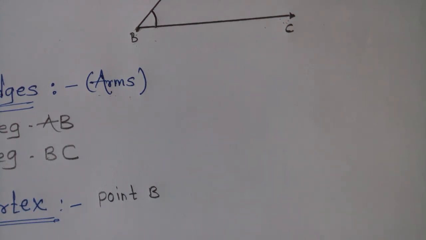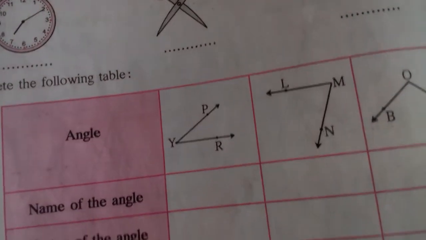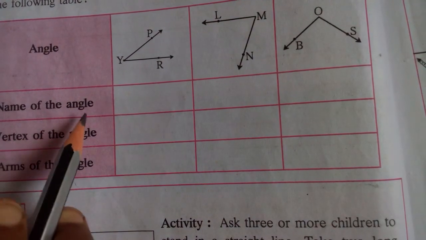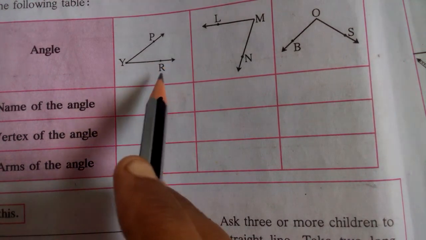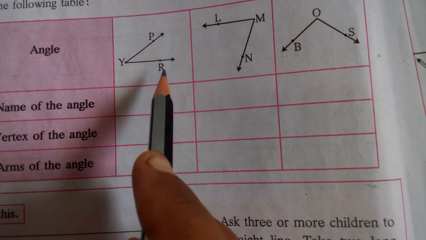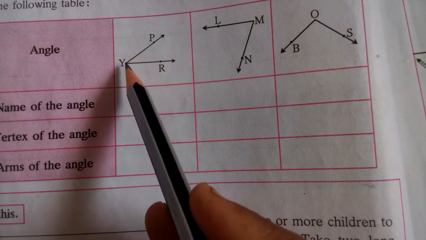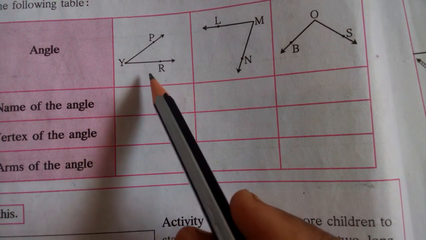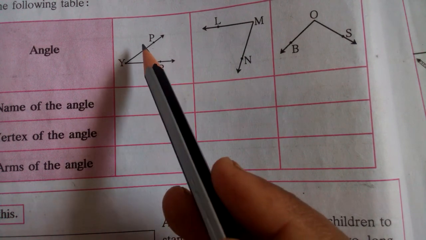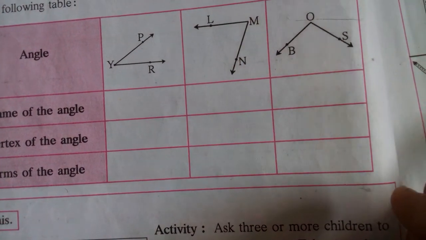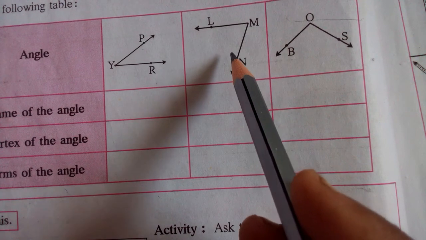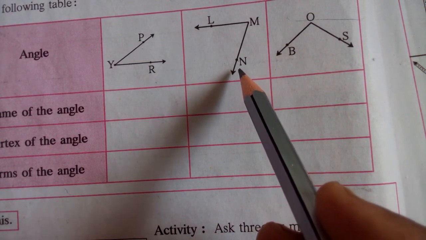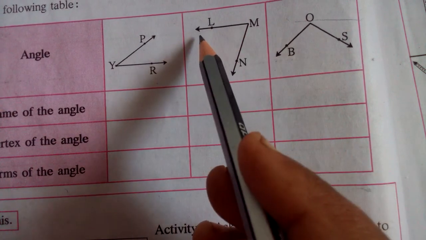Now see, student, in your book there is a chart. Here see the name of the angle. Now anybody tell me what is the name of that angle? PYR. Very good. And another way to read this same angle? RYP. Very good. Then the next angle? LMN or NML.